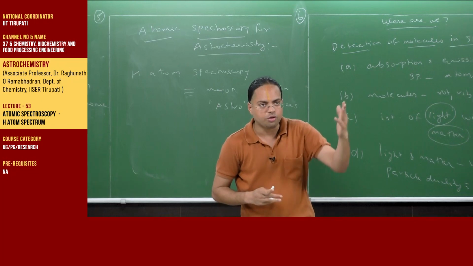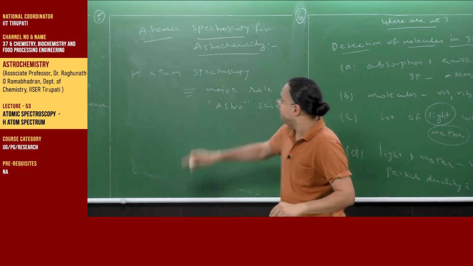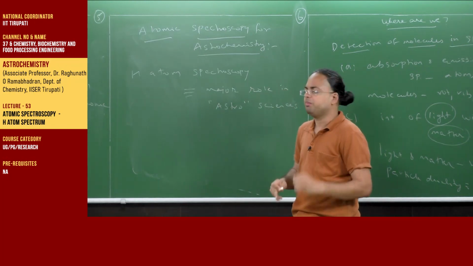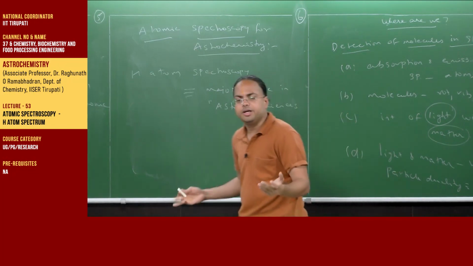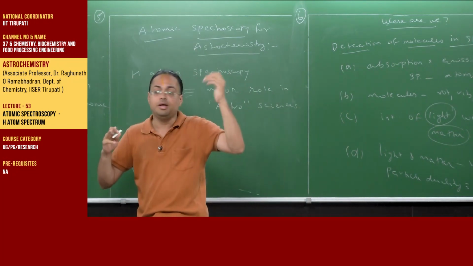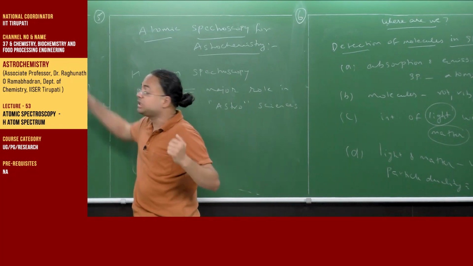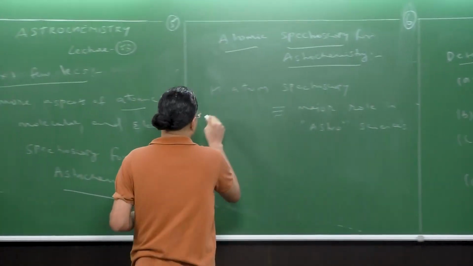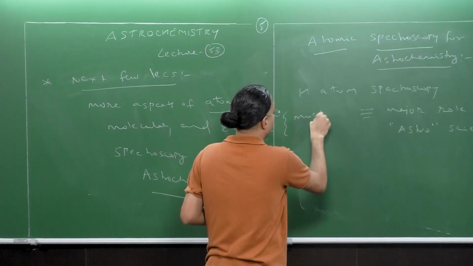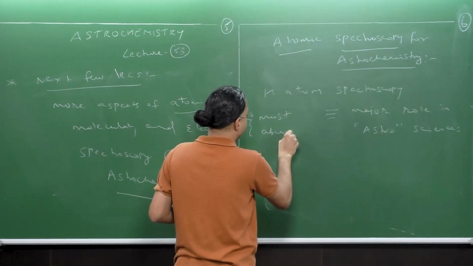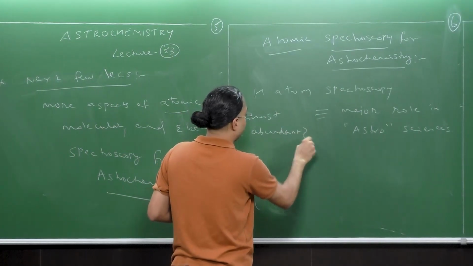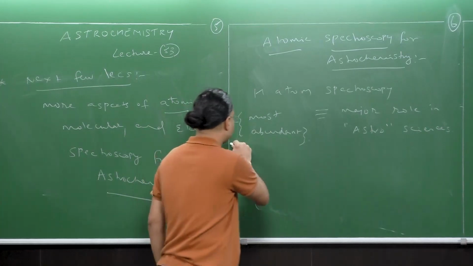So the hydrogen atom spectrum is extremely important because it is the most abundant element in the universe, as we saw in probably the second or third lecture of this course itself.